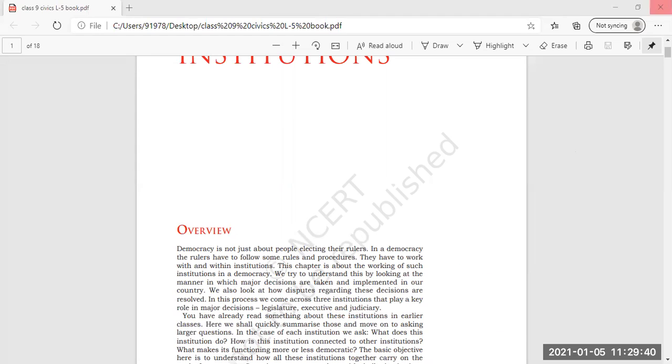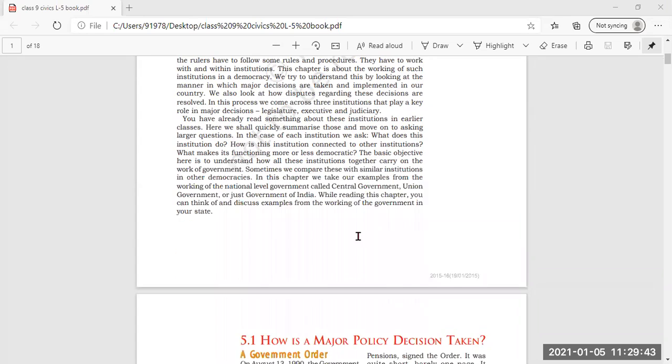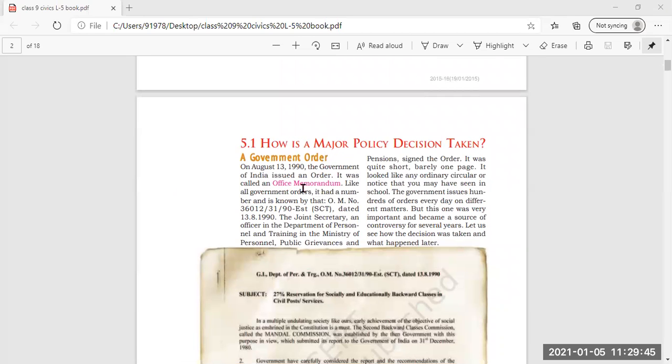Now, inside the lesson, we are going to read about the government order. What is a government order? It is also called an office memorandum, and it is an order issued by the government to exchange information relating to day-to-day function within its institution.